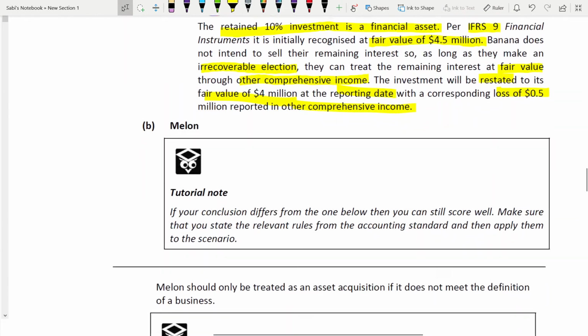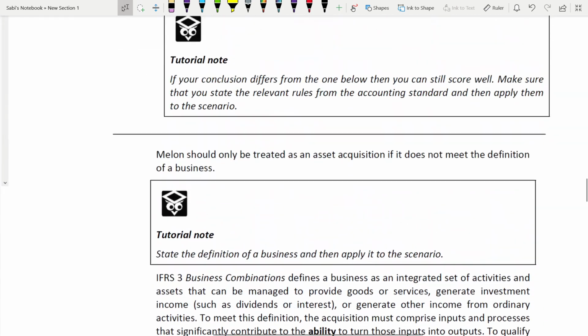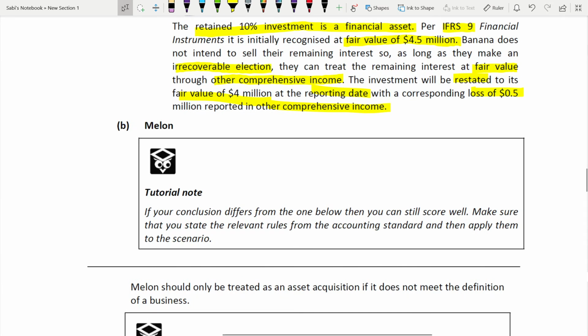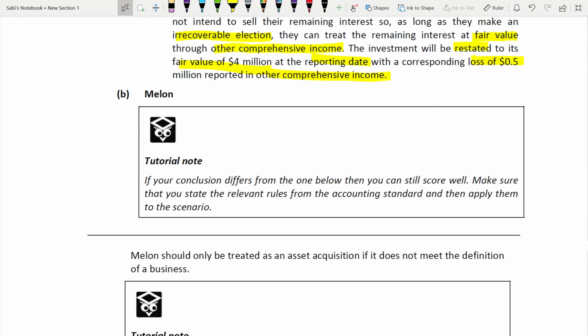Next, what is the next thing? Okay, so with this we stopped. Okay, and part B is Melon. Melon is about asset acquisition or business acquisition. Okay, so Melon, what are the tutorial notes?